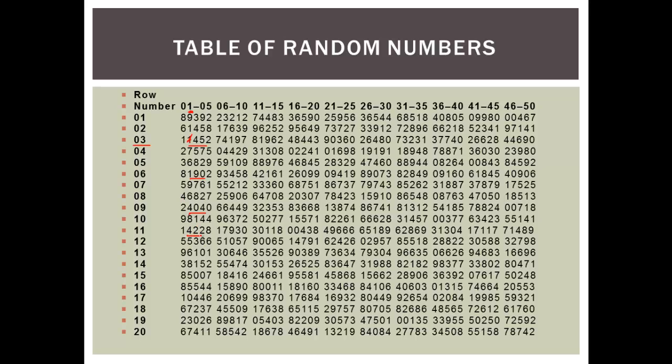422 is less than 550. It will work. So the 422nd person will receive a survey. 536 is less than 550. It will work. The 536th person will receive a survey. 610 is greater than 550. It will not work. Now let's see whether we've reached up to 7. We've not. 1, 2, 3, 4, 5.